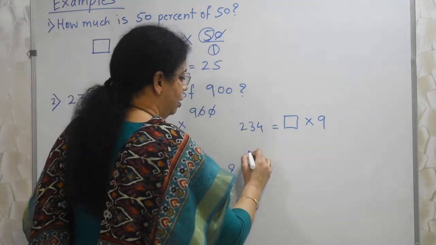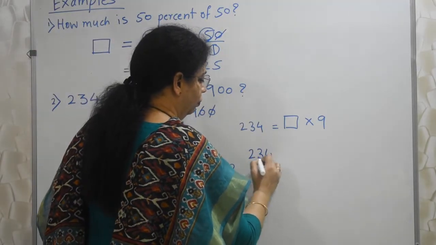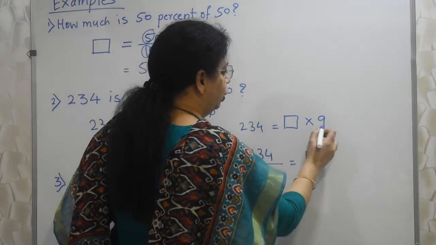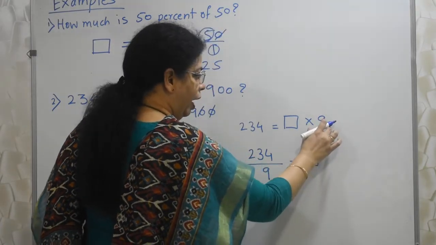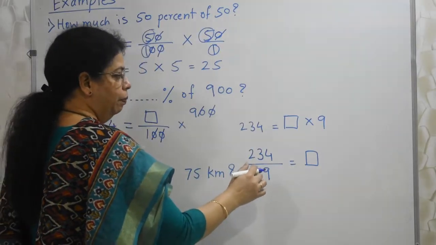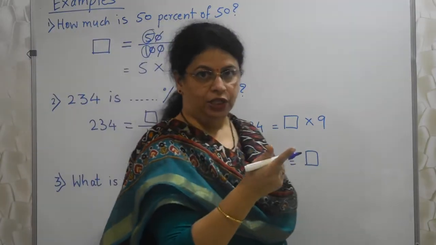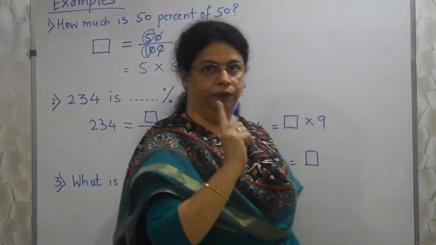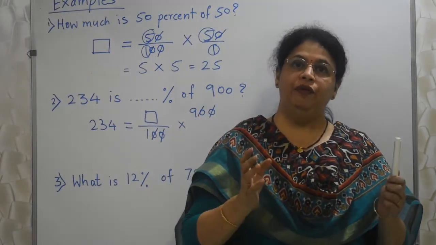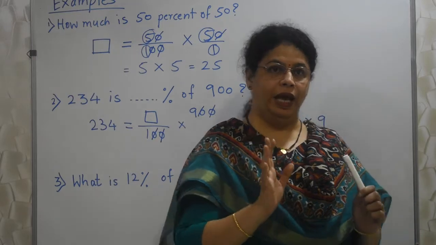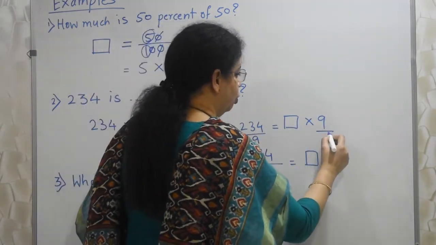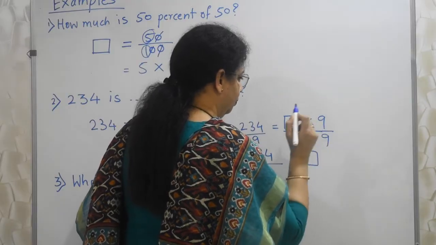For example, 234 divided by 9 is equal to box. See, this into 9 I have shifted to the other side, but since the side has changed, it has changed from multiplication to division. In short, I am dividing both the sides by 9, this also by 9 and this also by 9, the entire thing.